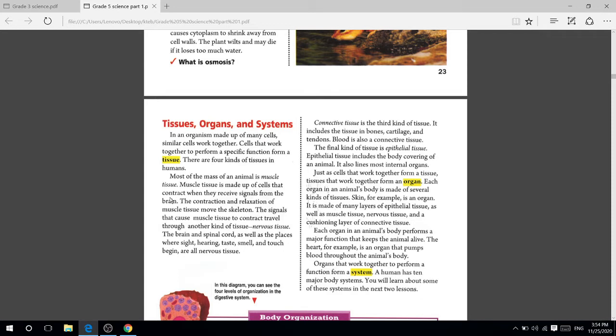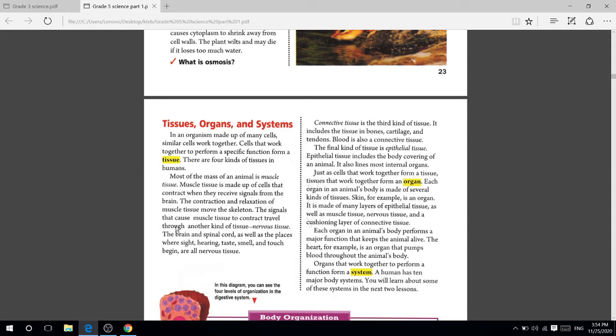The muscles contract when they receive signals from the brain. The contraction and relaxation of the muscle tissue move the skeleton. The signals the brain gives the muscles cause contraction and relaxation to happen. Tissue moves the skeleton. Okay, starting the movement of the skeleton.